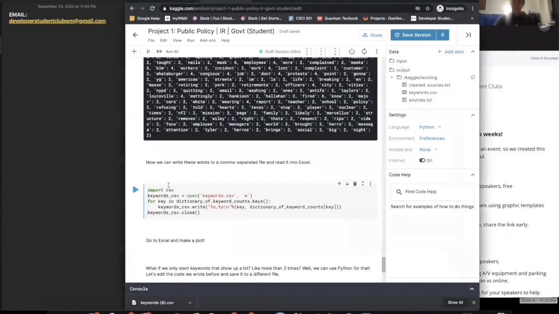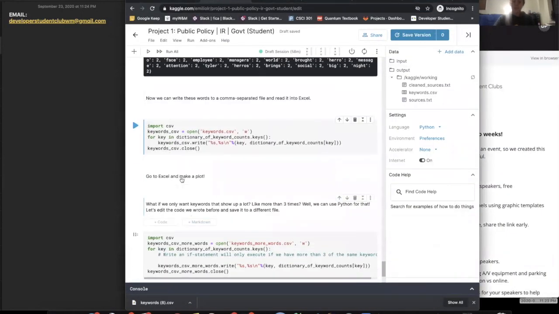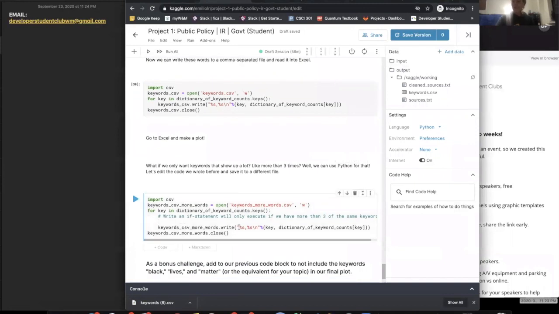All we have to do for that is just scroll down. So we made our Excel plot. We can just come down here. If we make an if statement that says we want the keyword to appear more than 3 times, then we can output it to a CSV file and make another plot. So I'm going to type if, and I'm going to do this dictionary of keywords. If the key that I'm looking at appears more than 3 times, let's say, tab this in, then we'll write that number to a file. So we'll only include it in our CSV file if it appears more than 3 times. So I'll make sure to run it,